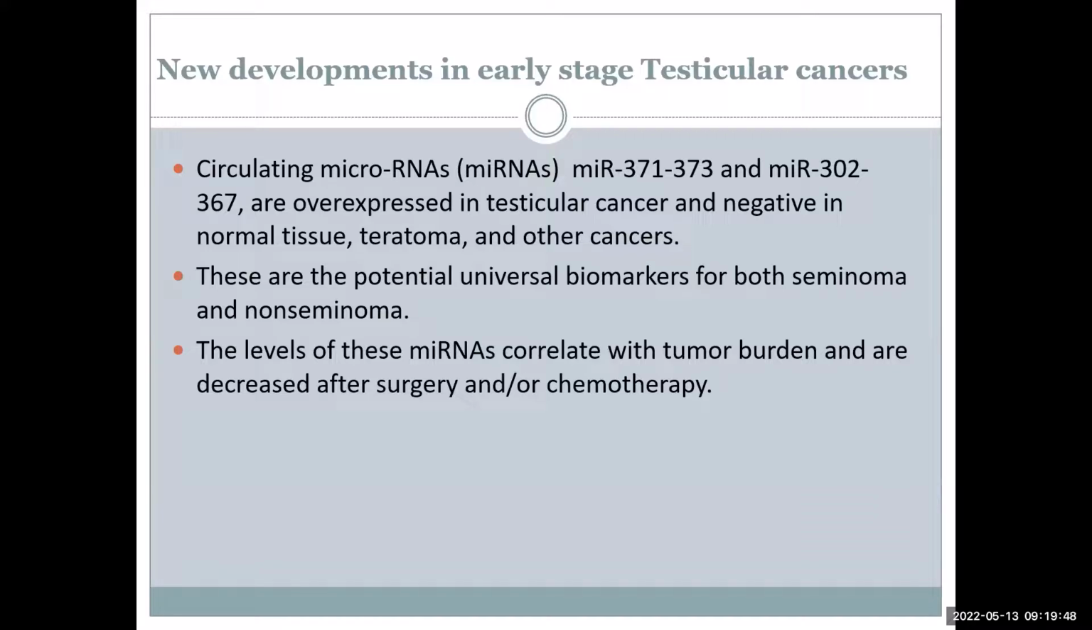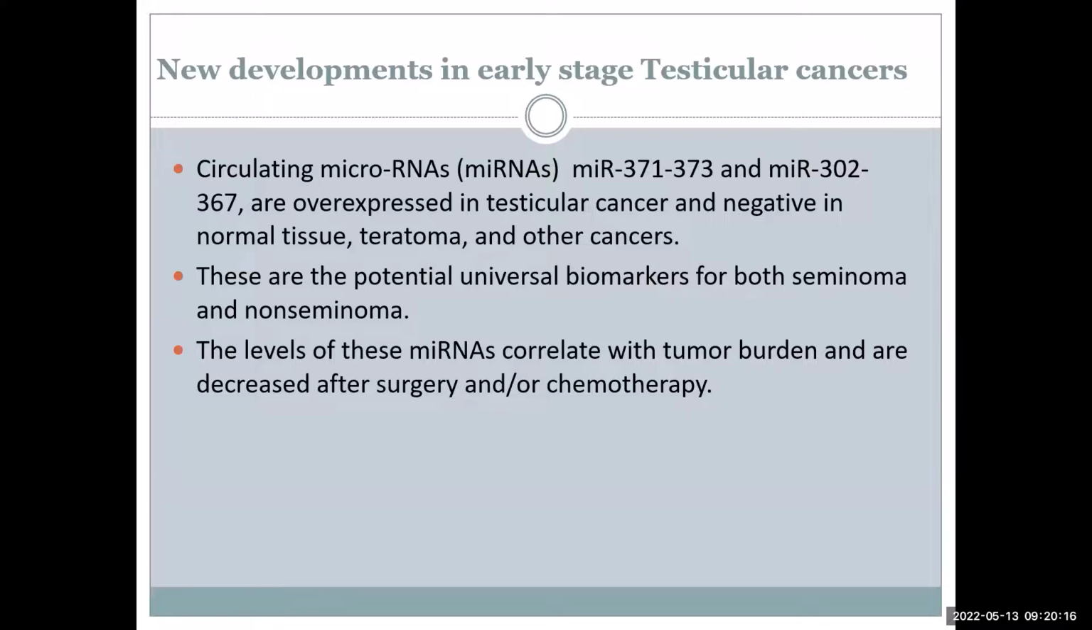What is the development which has come in the last 2 to 3 years? This is another very potential marker for follow-up: circulating microRNA. These are the 2 microRNAs which can be detected by RT-PCR technique. They are overexpressed in testicular cancer and, importantly, are negative in normal tissue, teratoma and other cancers. These are potential universal biomarkers for both seminoma and NSGCT. The level of these miRNAs correlates with tumor burden and decreases after surgery and chemotherapy.